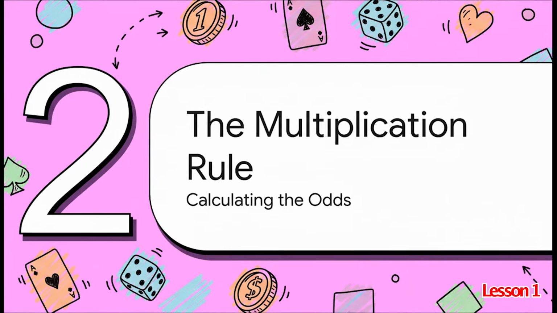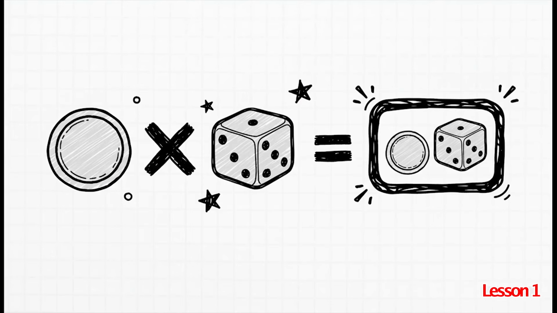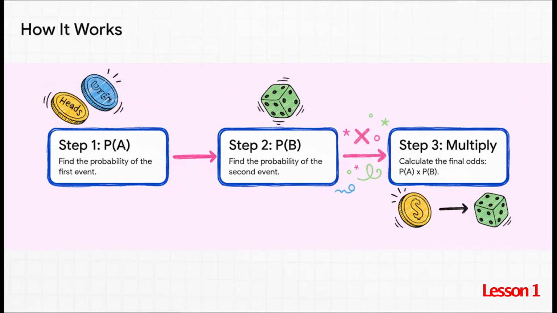Let's get to the tools that do the work. It's the multiplication rule, and it's how we're going to calculate the odds of a whole bunch of independent things happening one after the other. Here's what you do. You just multiply the two probabilities together. That's the entire rule. It's that straightforward.